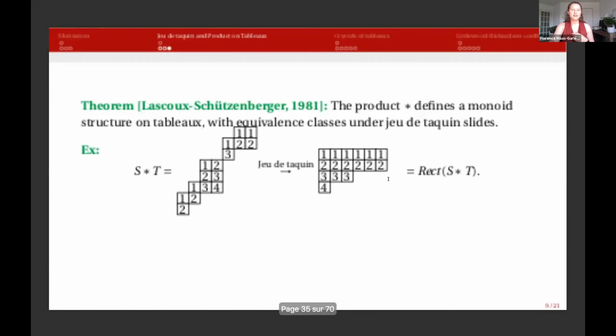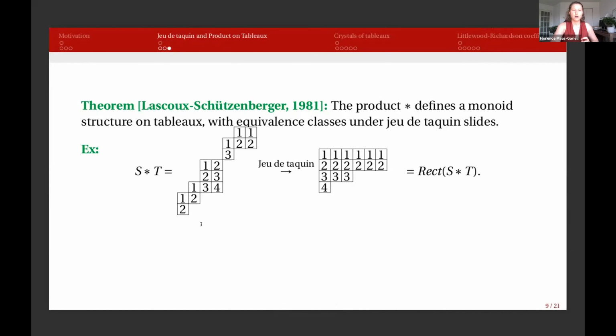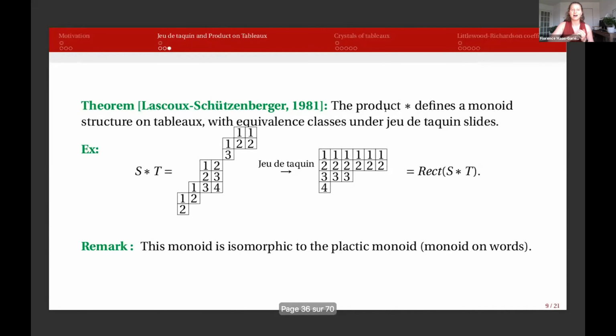And so if we take our product of tableaus and we rectify this big skew tableau using jeux de taquin, which we get as the rectification of S star T, these 2 will be equivalent in our monoid.